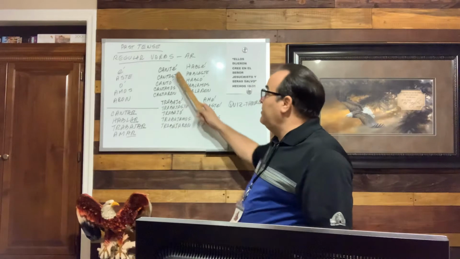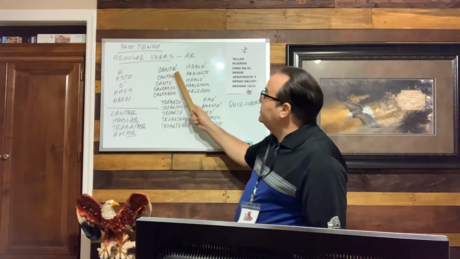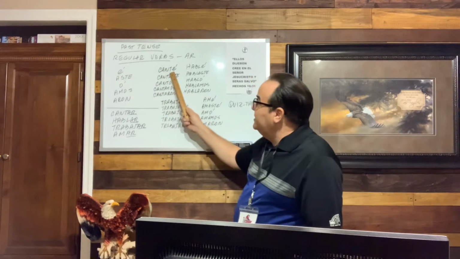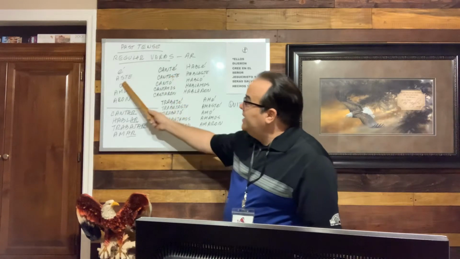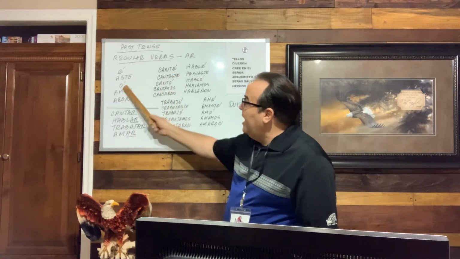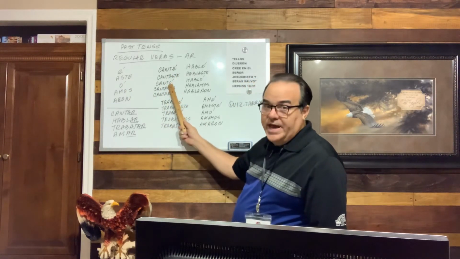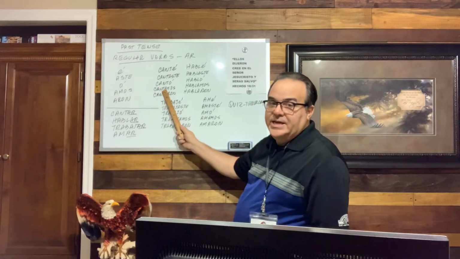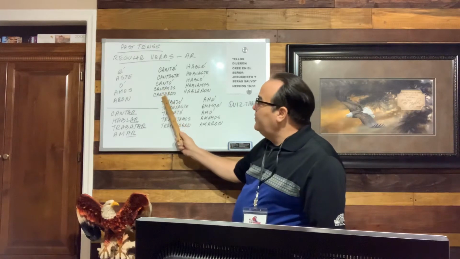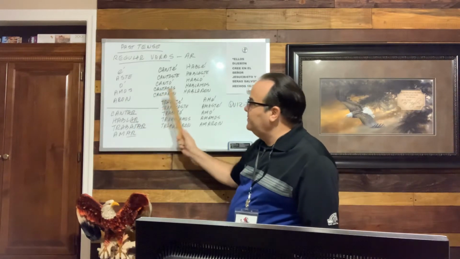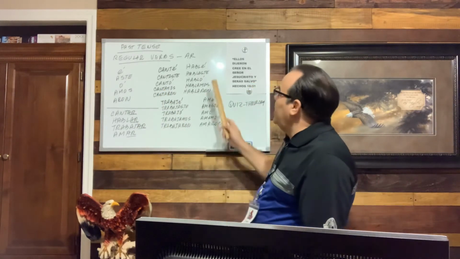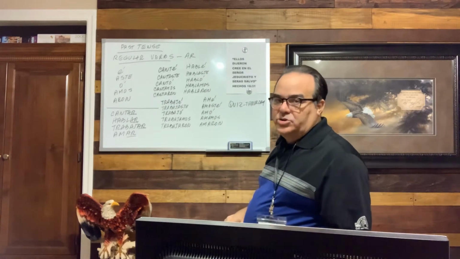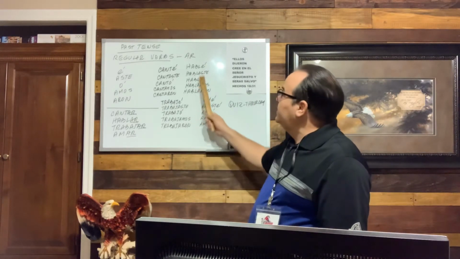Like for example, cantar in the yo form: canté, cantaste, cantó, don't forget the accent, cantó. We form, present and past the same, cantamos, and the they form, cantaron. Let's talk about hablar, to speak or to talk.